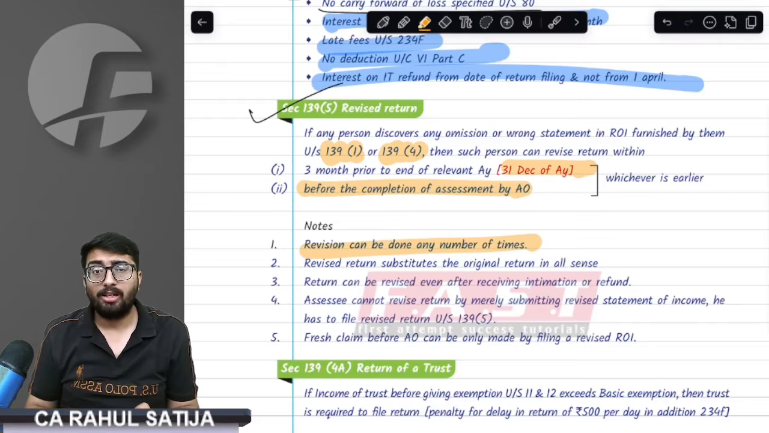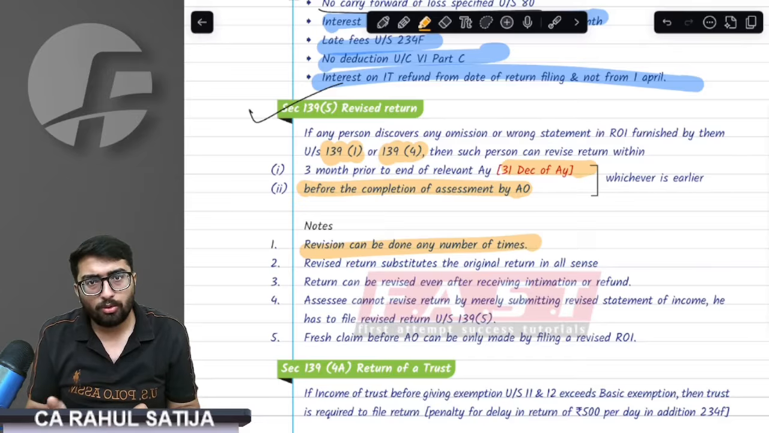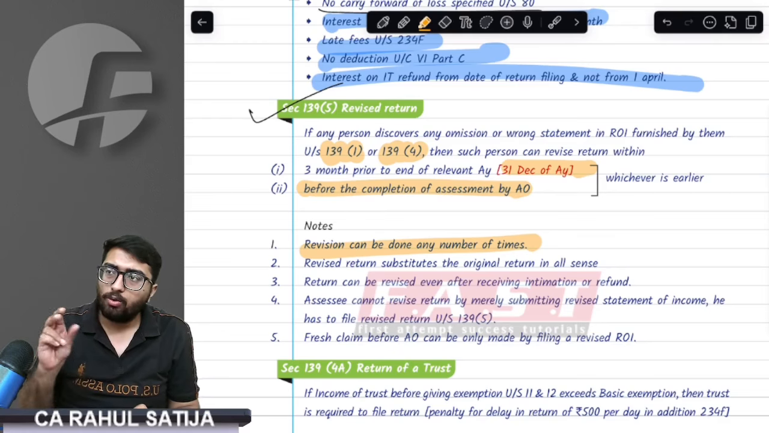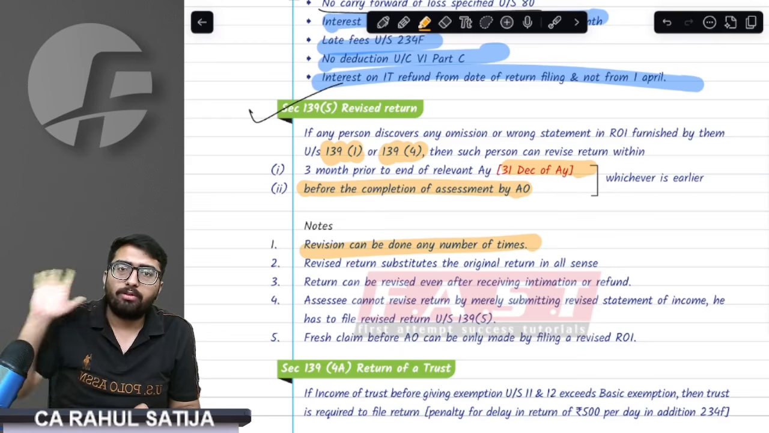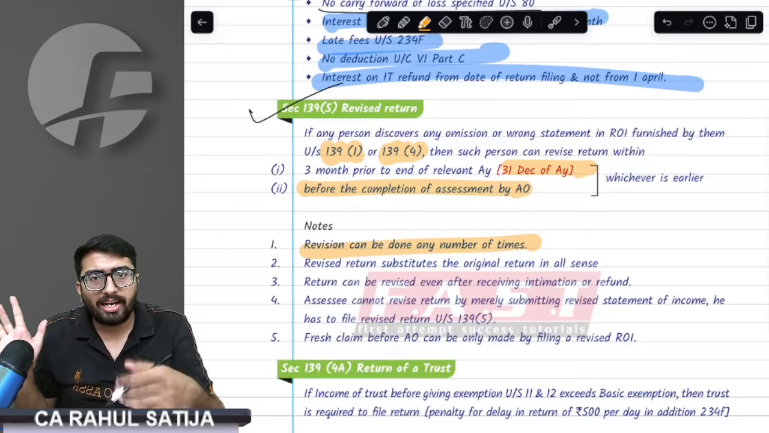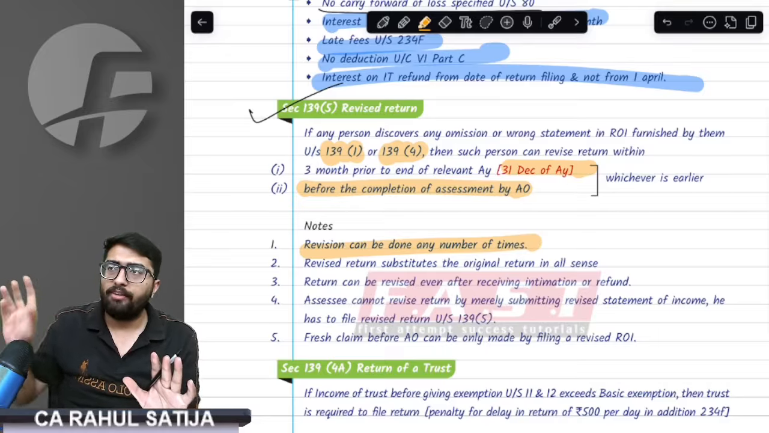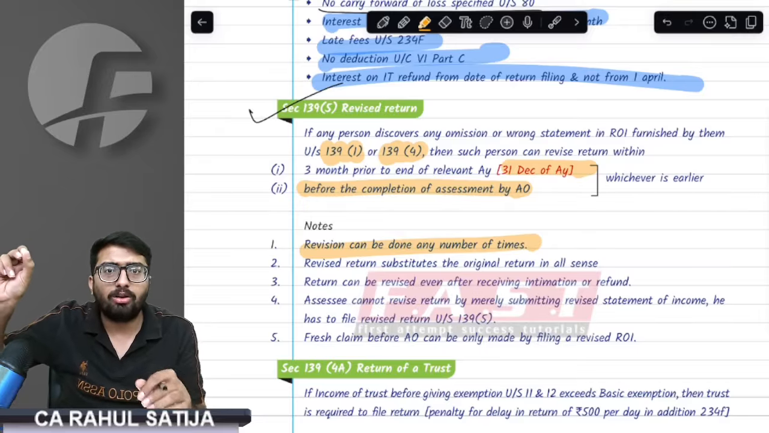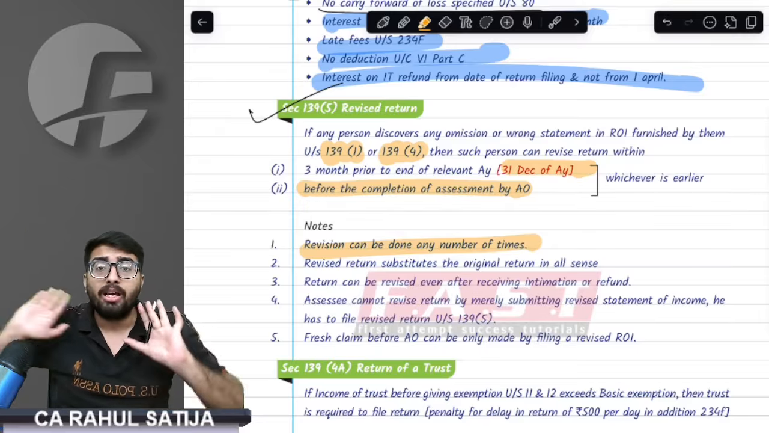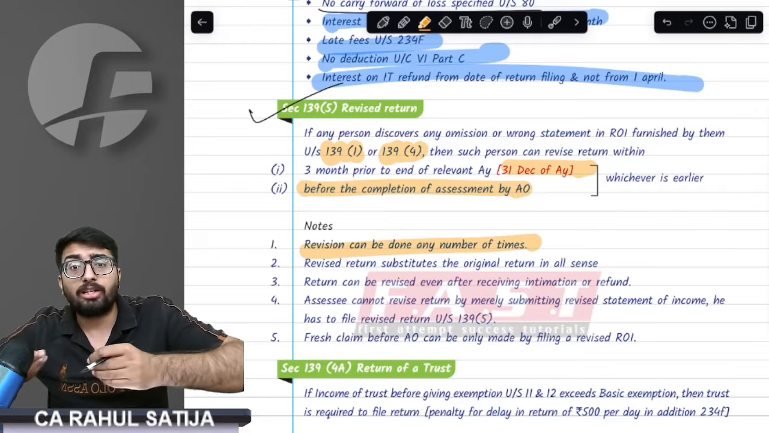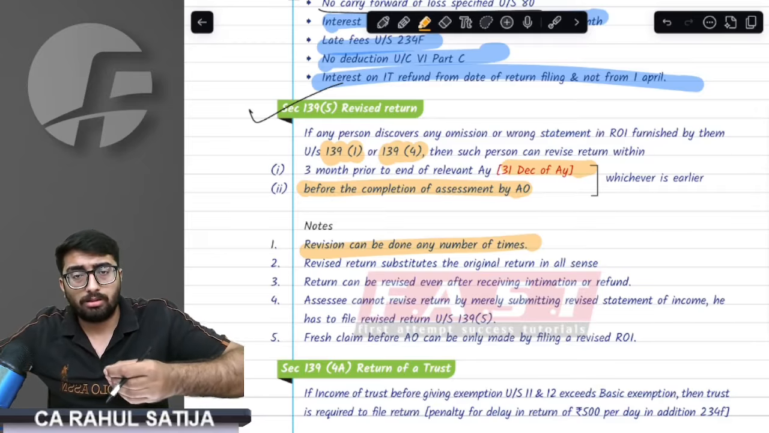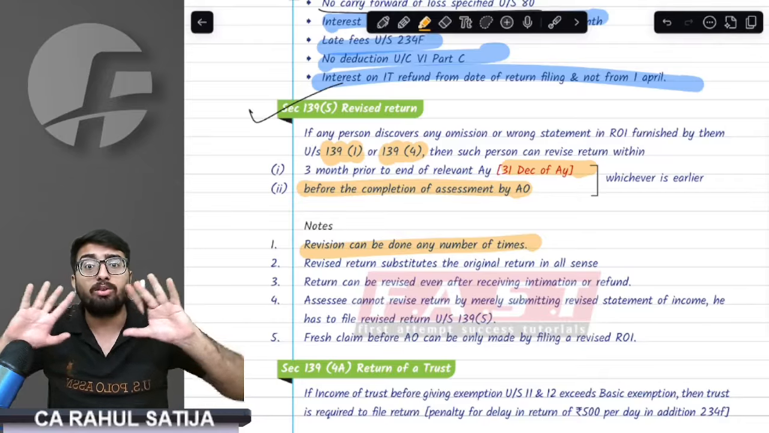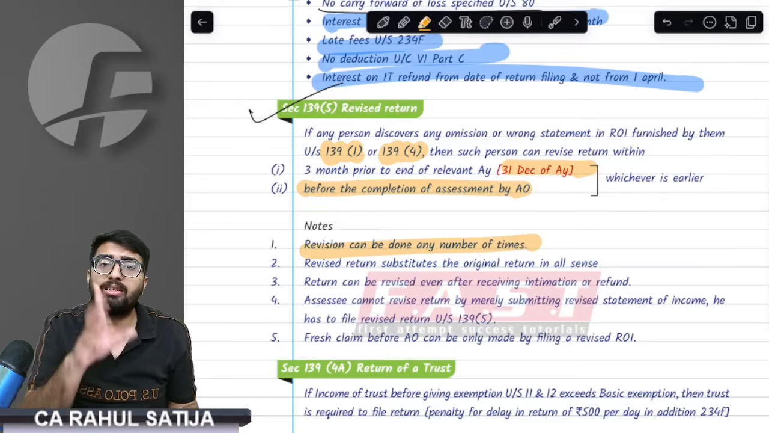Important point. Revised return substitutes the original return in all senses. What does that mean? In the original return, if I was not allowed to carry forward the losses, then in the revised return as well, I will not be allowed. If in the original return I declared zero income, in the revised return I can declare losses if the original return was filed on time. So if I could claim any deduction, any loss, any expenditure in the original return, then only I can claim that in my revised return. Otherwise, I will not be able to claim that in my revised return.